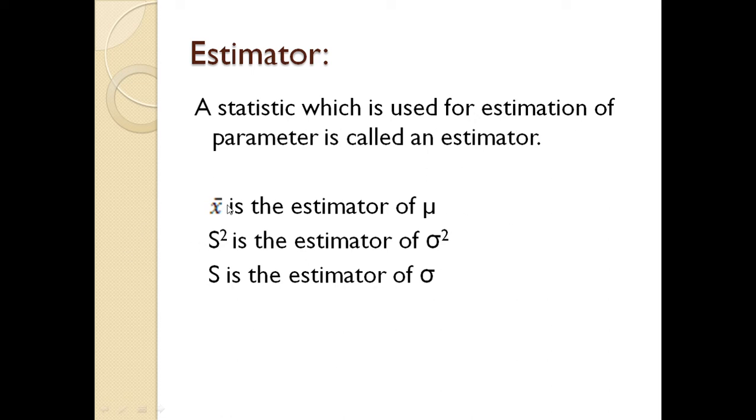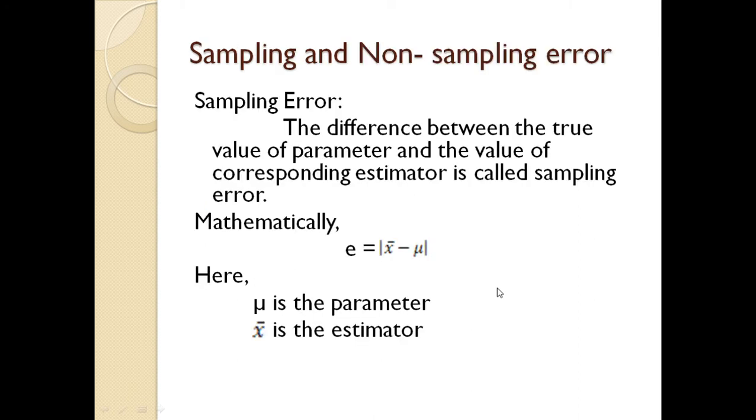For example, if the population mean is represented by mu and sample mean is represented by x bar, so x bar will be the estimator of mu. Similarly, s square is the estimator of sigma square, and s is the estimator of sigma. So this was estimator.